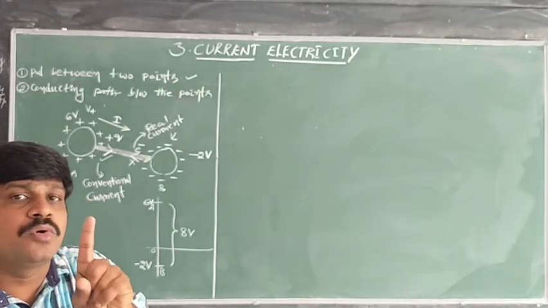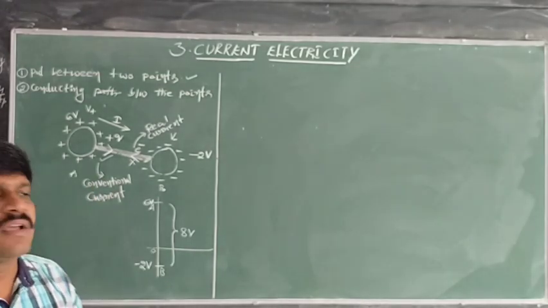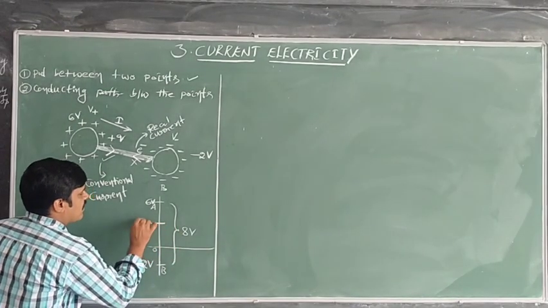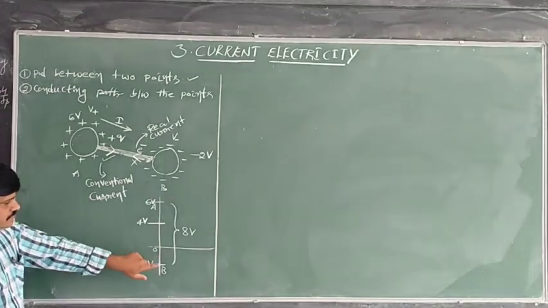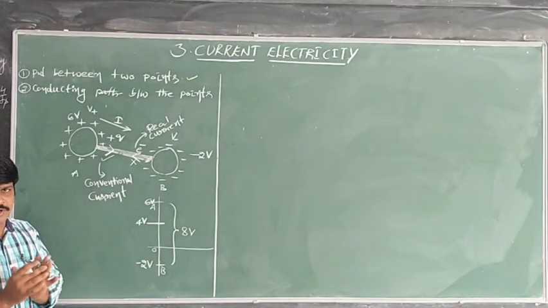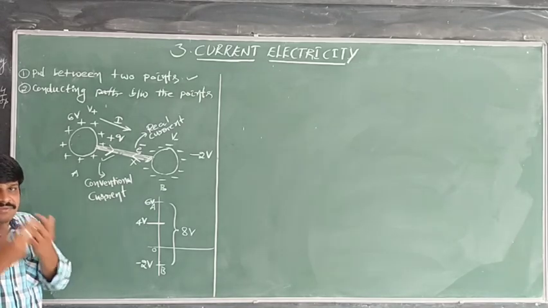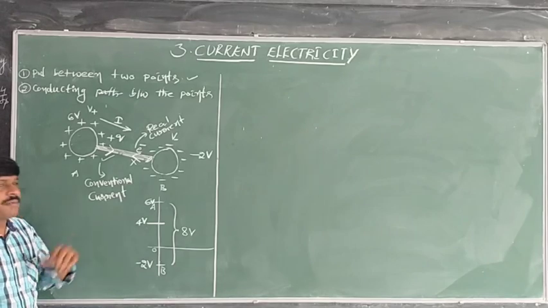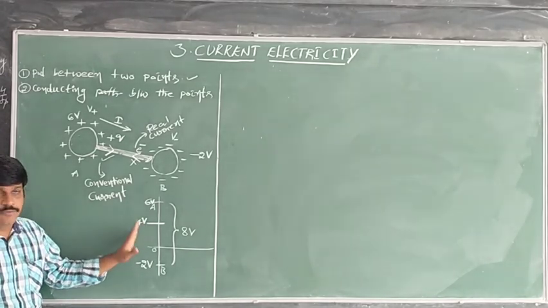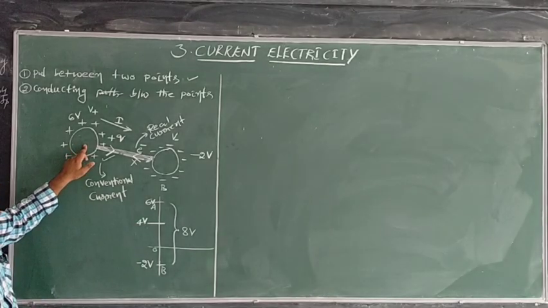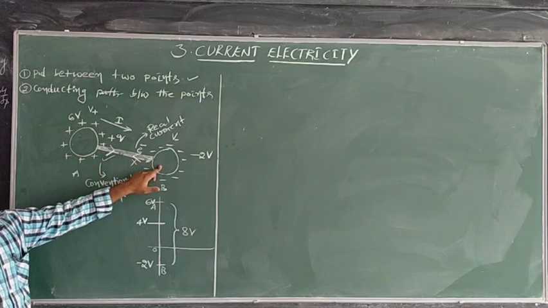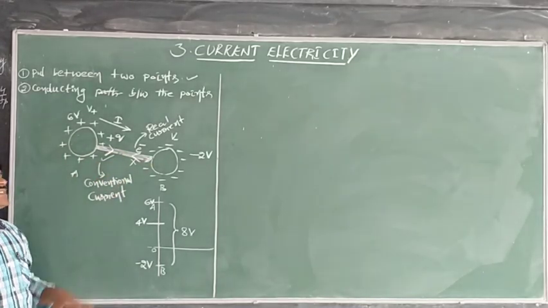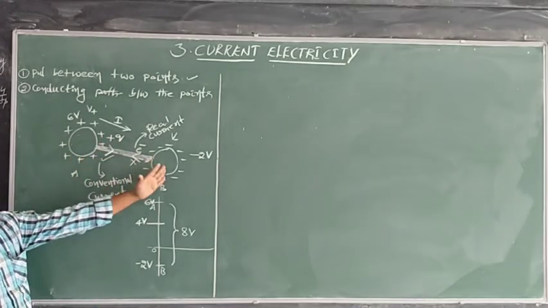They flow until they get a common potential. Where will we get the common potential? We will get the common potential at 4 volts. In between these two potentials we can see there is one common point, and that common point is 4 volts. Till this one gets 4 volts and this one gets 4 volts, the flow of charges takes place from one point to another point.